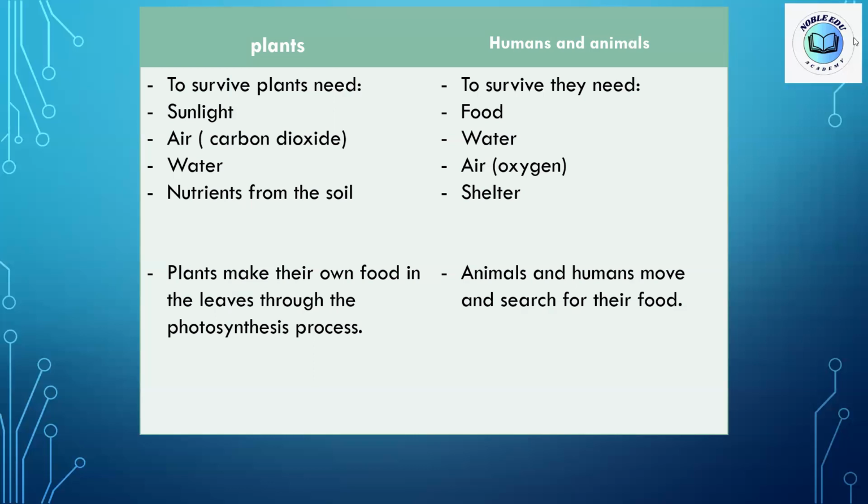The plants can make their own food. They have the ingredients: the air, the carbon dioxide gas, the water, and the nutrients from the soil, and they use the energy of the sunlight to make their own food.